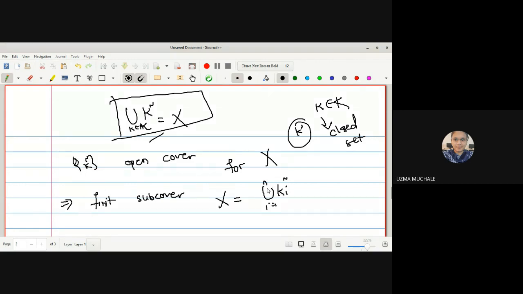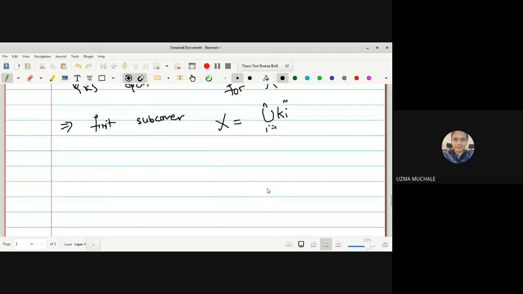Okay, now if I take a complement on both sides again, using the definition of compactness, we have arrived at the point that X is covered by a finite number of open sets.